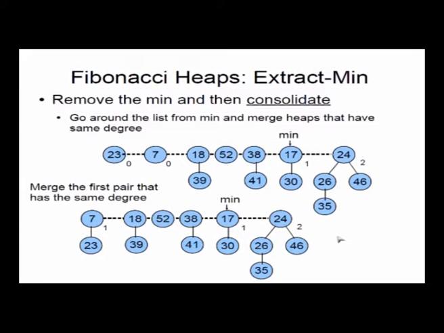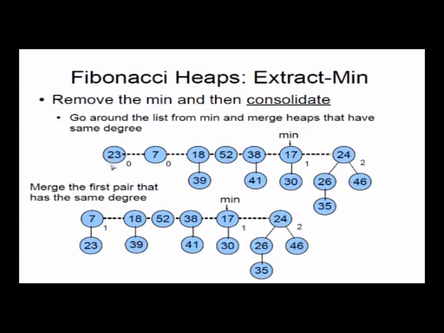Now we start trying to merge, just like in a binomial heap. We'll try to merge trees which are of the same order. How do I do that? I start with the minimum node and go right. From 17 I'll go right to 24. I know 17 has order 1, which means the number of children is 1. 24 has order 2, meaning the number of children is 2. So right now I found one tree with order 1 and one tree with order 2; they are distinct, so no problem. Then I go around the heap, a circular linked list, remember, going right: 17, 24, circling around to 23.